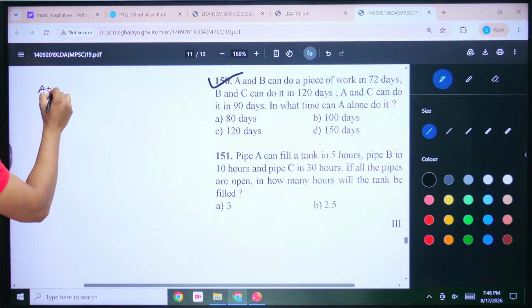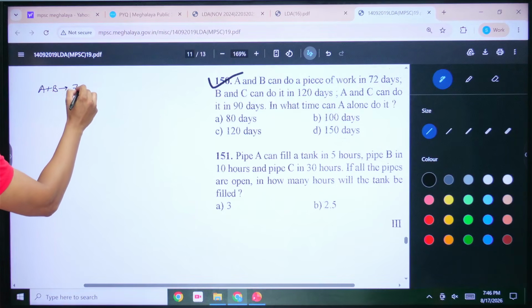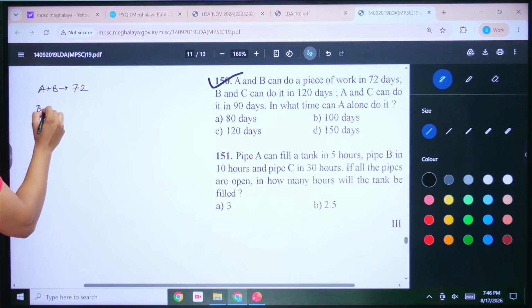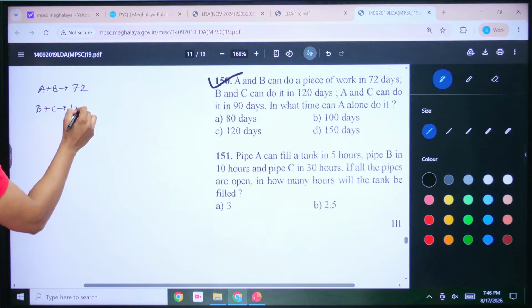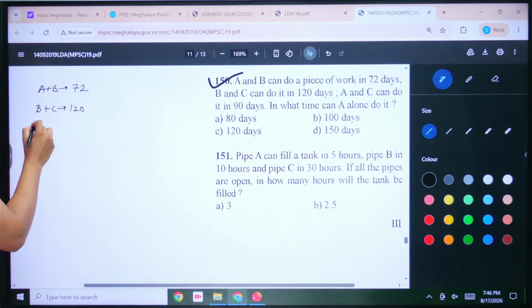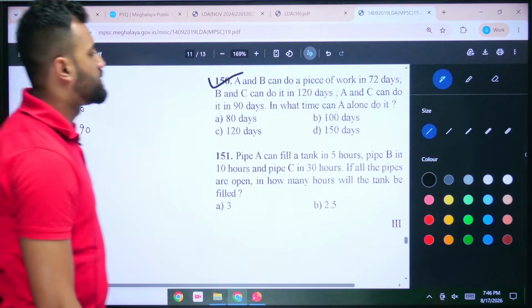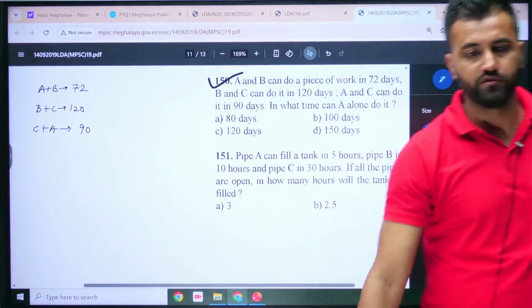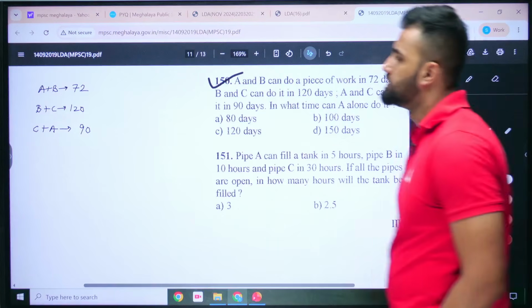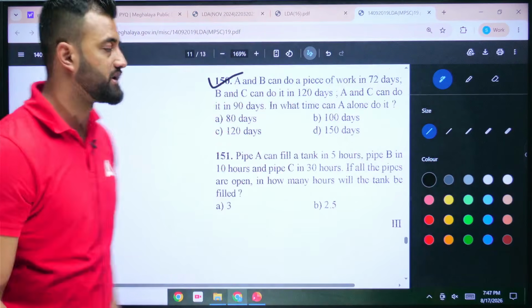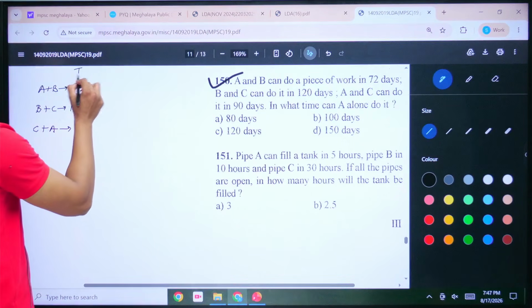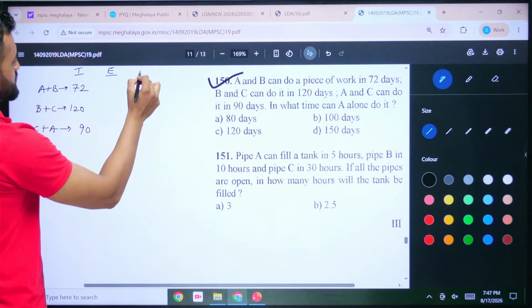A plus B can do a piece of work in 72 days. B and C can do the same work in 120 days. And then A and C, or C and A, I can write it as they can do it in 90 days. Right? At what time A alone can do it? So we want to find A's alone work. So firstly, we need to get the total work, right? We have time, we want efficiency, and we want work.